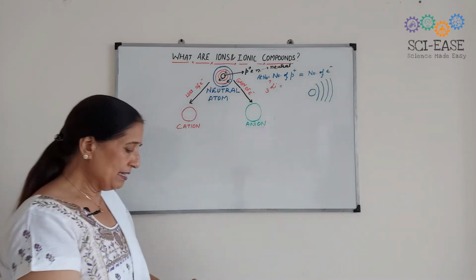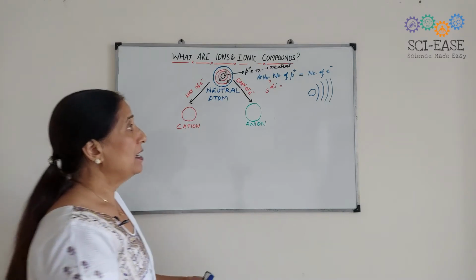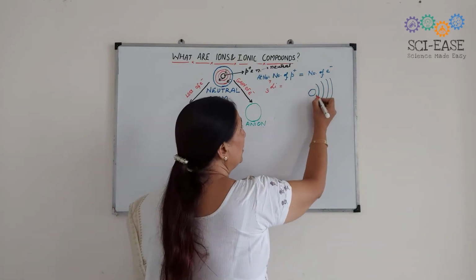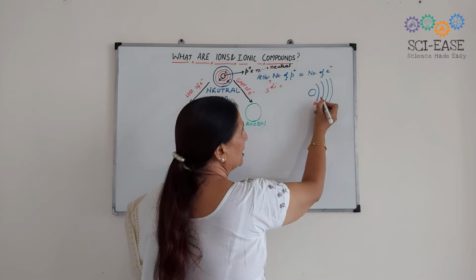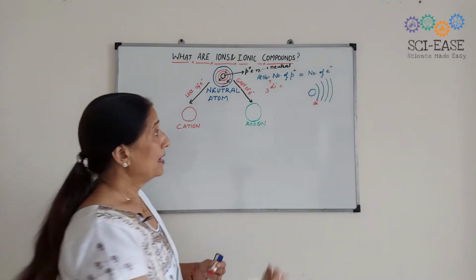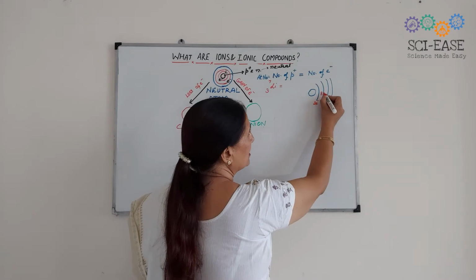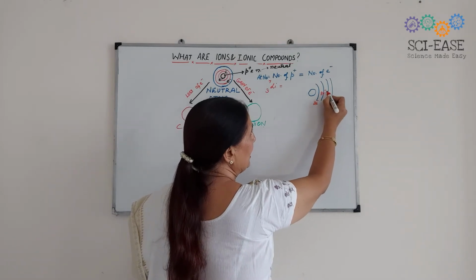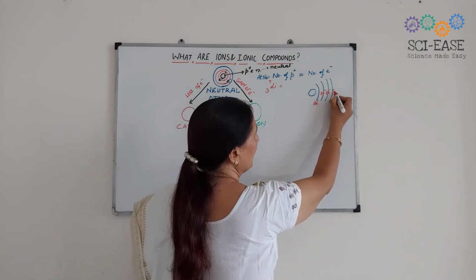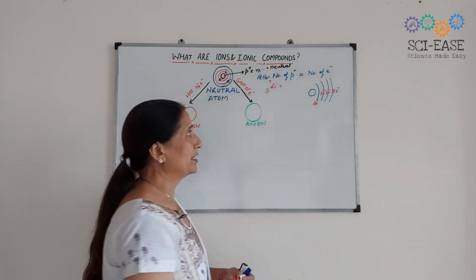Okay? In first shell, maximum 2 electrons can be accommodated. In the next shells, 8 electrons can be accommodated in each of the shells.